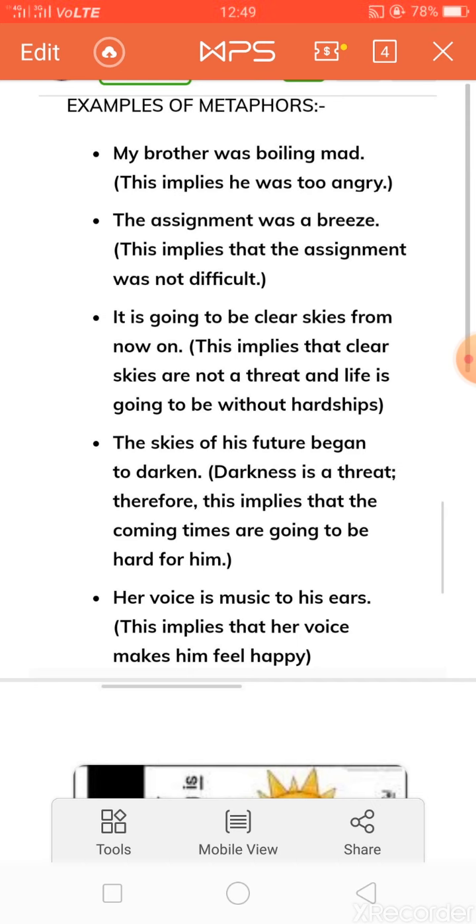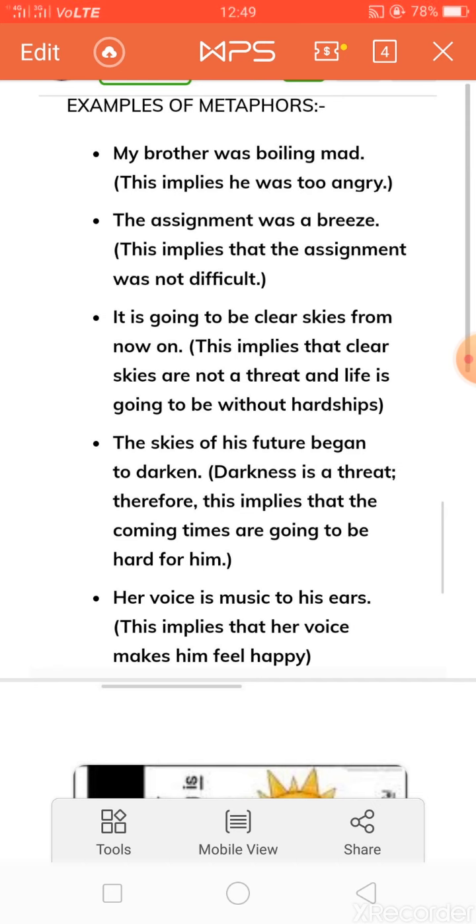Next example, it is going to be clear sky from now on. Now here the clear sky means कि there is no threat. So life जो है, it will be very easy without any hardship, without any difficulty. Our life will be very smooth from now. Next example, the sky of his future began to darken.